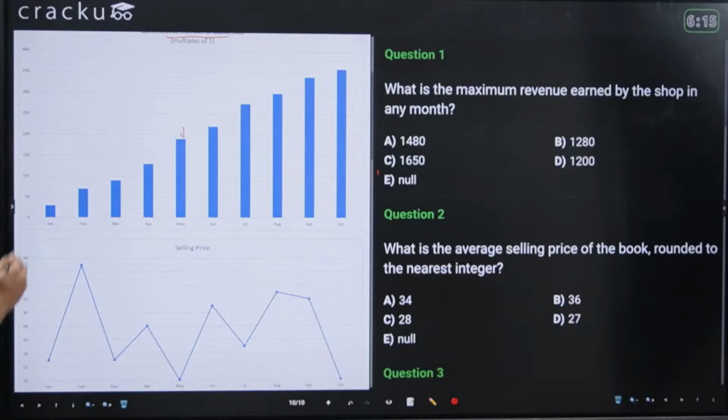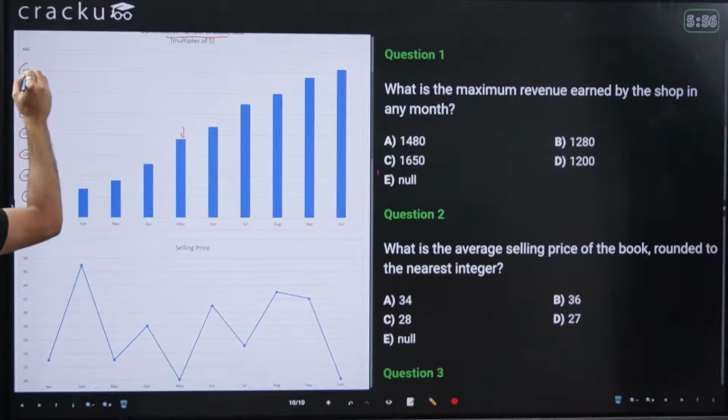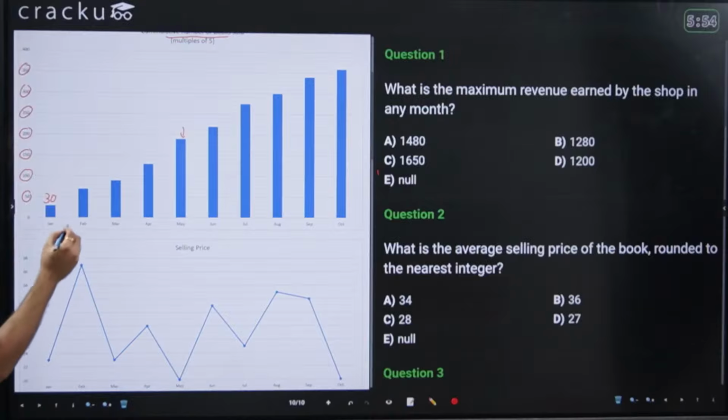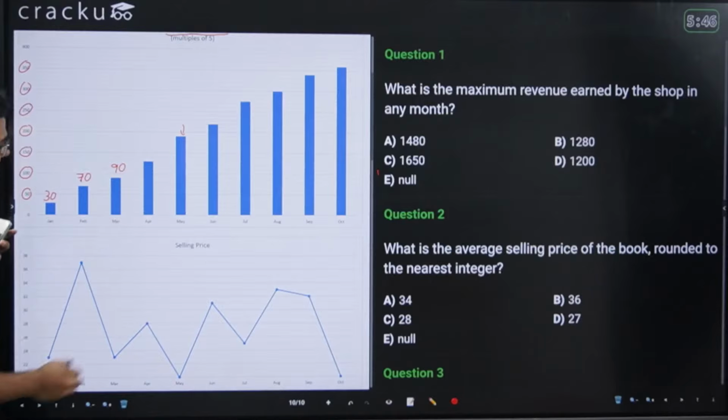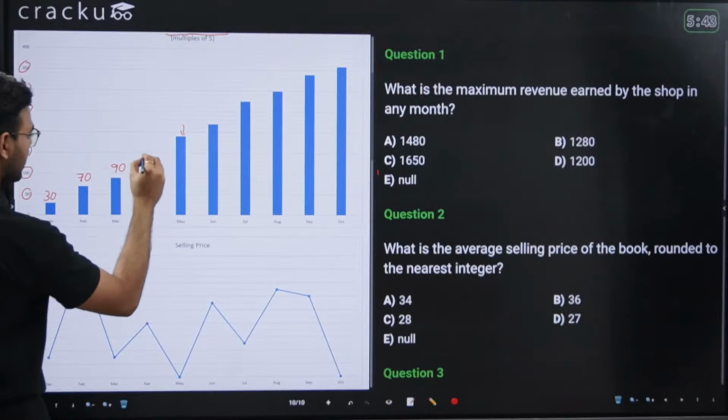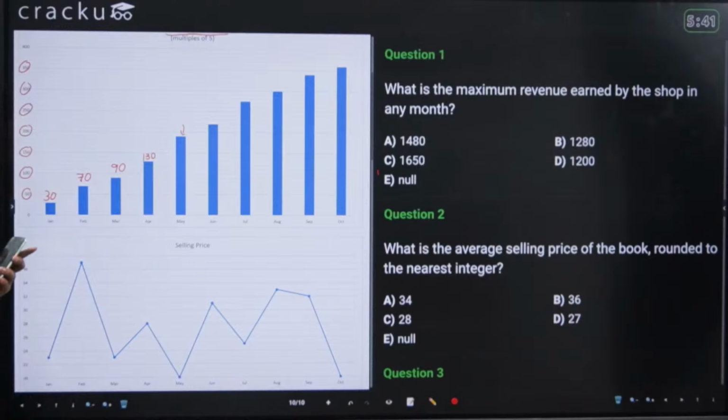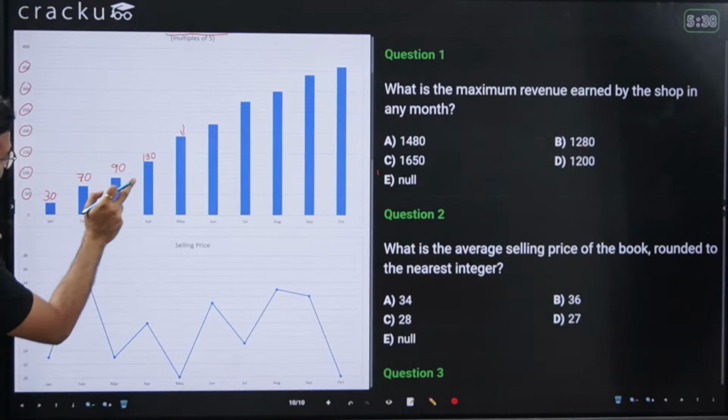So this Jan is 30. I'll write it out down here fast. Jan is 30. Feb is 50. This y-axis has a scale of 50 units. So this is 50, this is 100, this is 150, this is 200, 250, 300, 350 and 400. Let me just write the values here. This Feb is 70. March is 90. April is 130. So 30, 70, 90, 130.